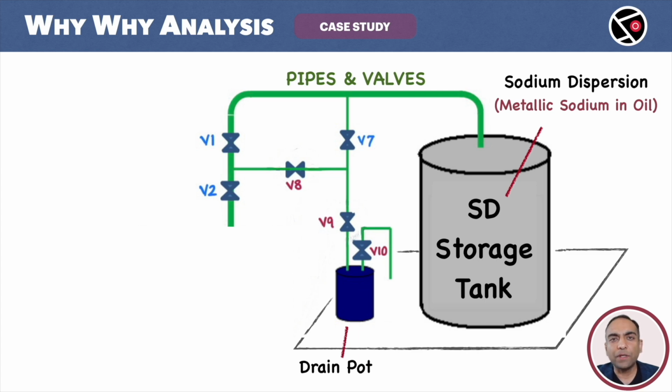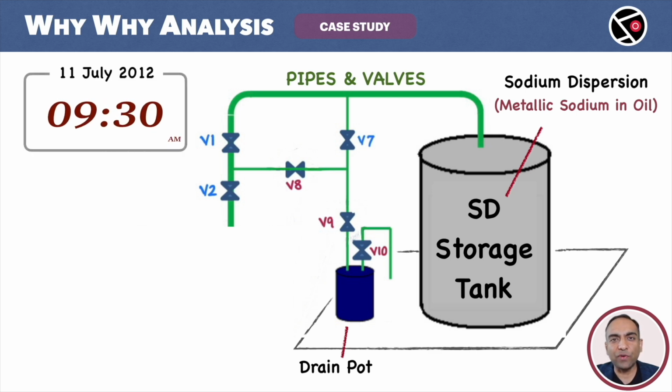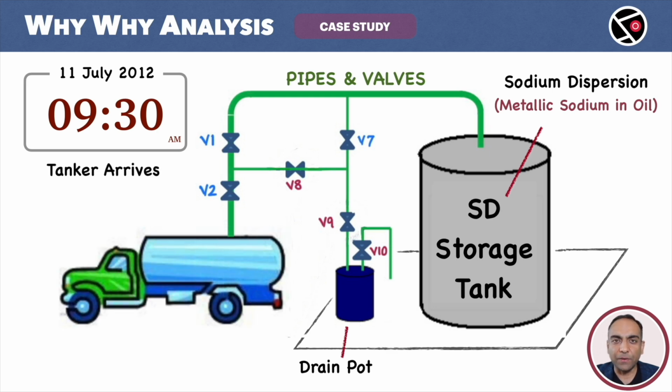Here is what happened. The sequence of events that led to the accident. On 11th July 2012 at 9:30 a.m., a tanker loaded with SD arrives at the facility. The workers connect the tank to the facility and prepare to transfer the SD from the tank to the storage tank. Once the setup is done, at 10:10 a.m., the transfer of SD from the tanker to the storage tank starts. This was the expected flow of chemicals from the tanker through V1 and V2 to the storage tank.